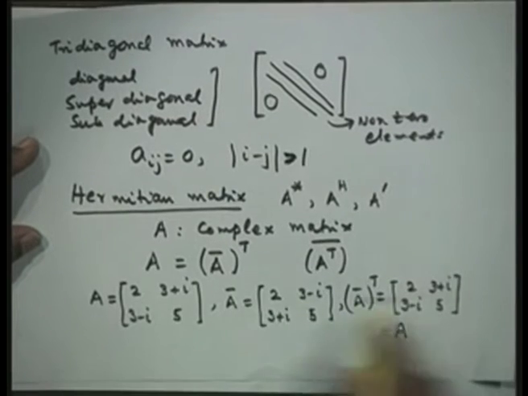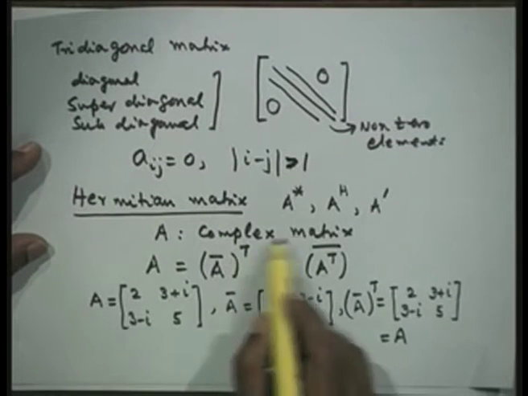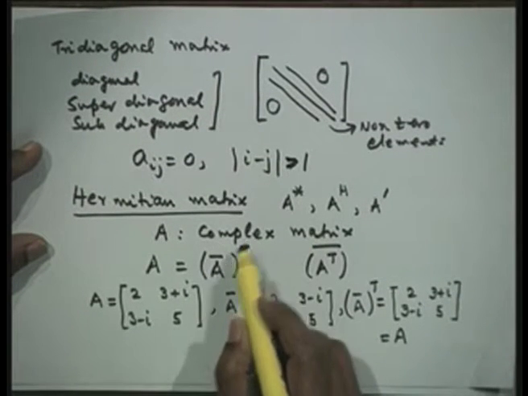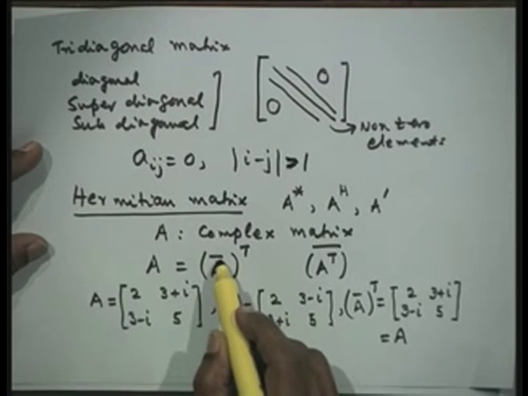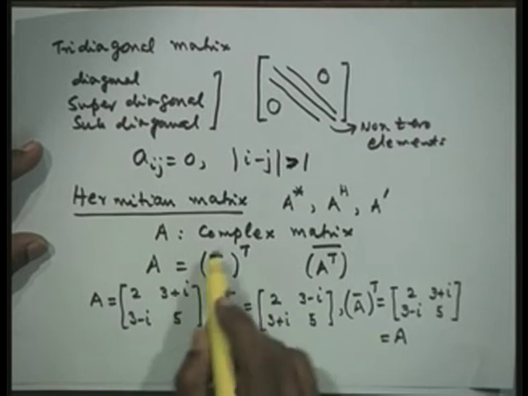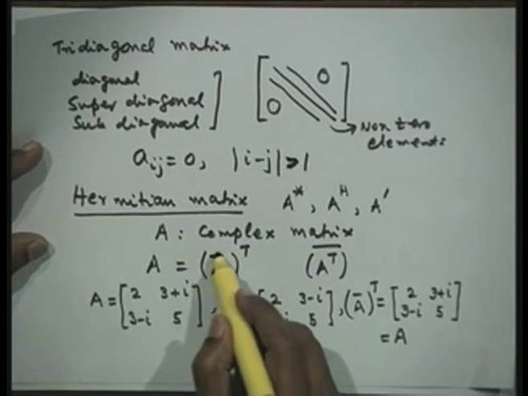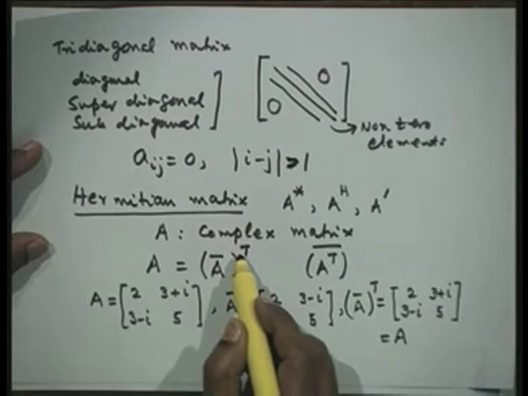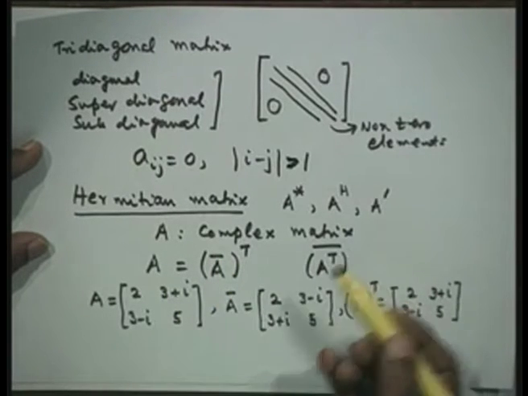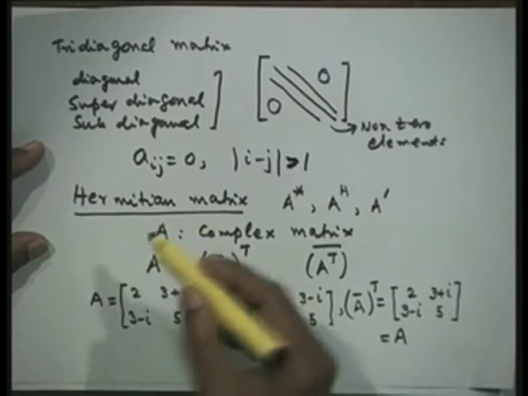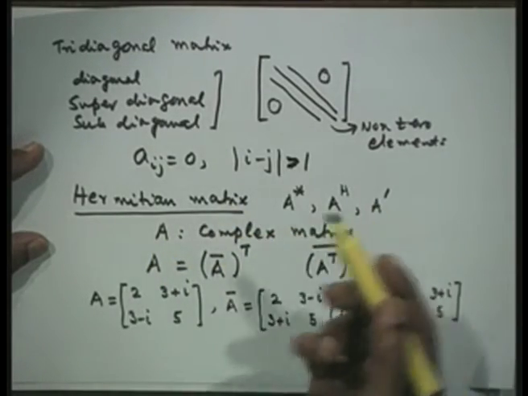One more observation that we can make here is that if A is a real matrix instead of complex, then its conjugate is the same as itself. That means we can drop the conjugate part, that is A is equal to A transpose, that means a symmetric matrix. Therefore, the Hermitian matrix is the generalization of the symmetric matrix to complex matrices.